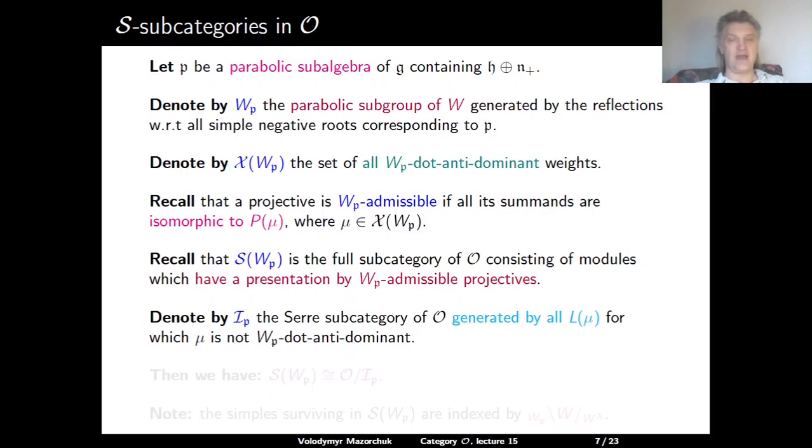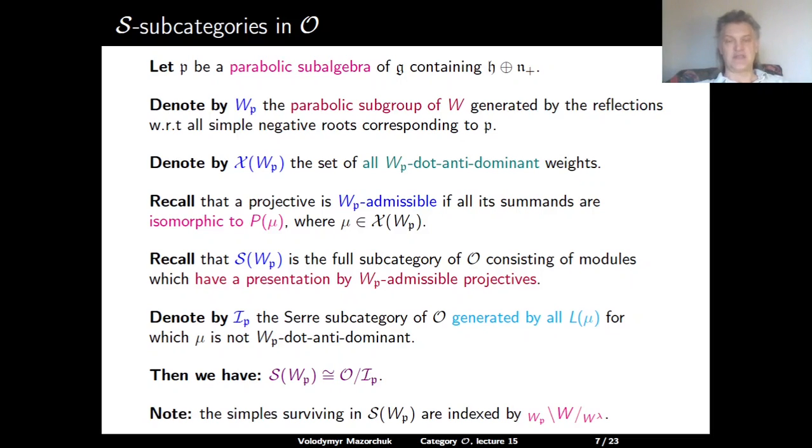If we denote by I_p the Serre subcategory of O generated by all simple highest weight modules L(mu), where mu is not a W_p-antidominant weight with respect to the dot action, then from the discussion above, we can realize the S-subcategory S(W_p) as the Serre quotient of the category O by the Serre subcategory I_p.